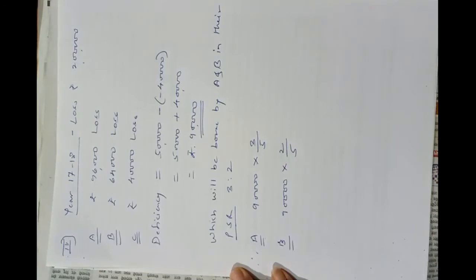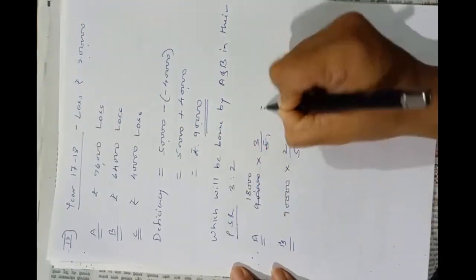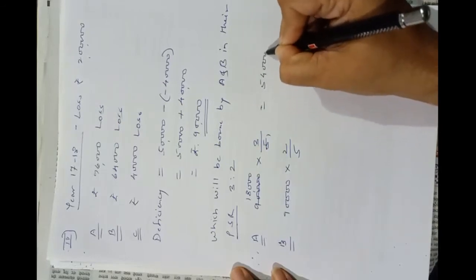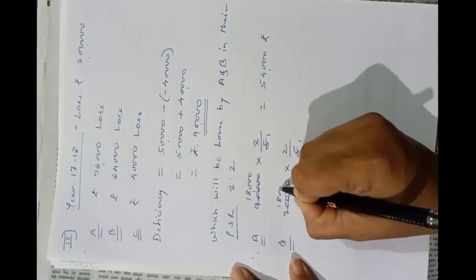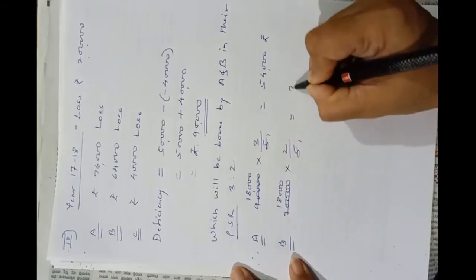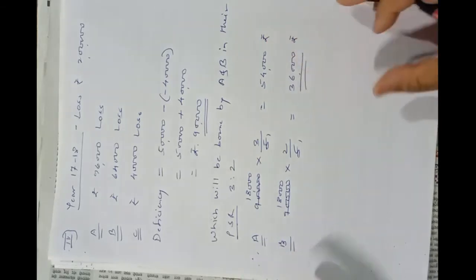Okay. A's share is 54,000. B's share is 36,000. In this way they have to bear his deficiency.